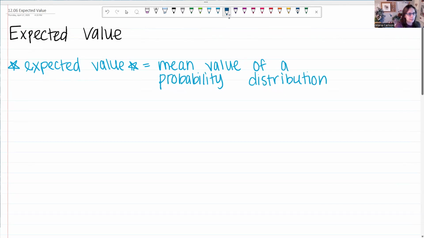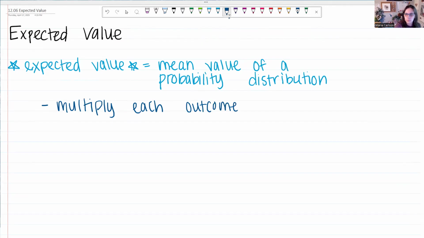And the way we calculate this is you multiply each outcome by its probability. And then you add all of those products together.